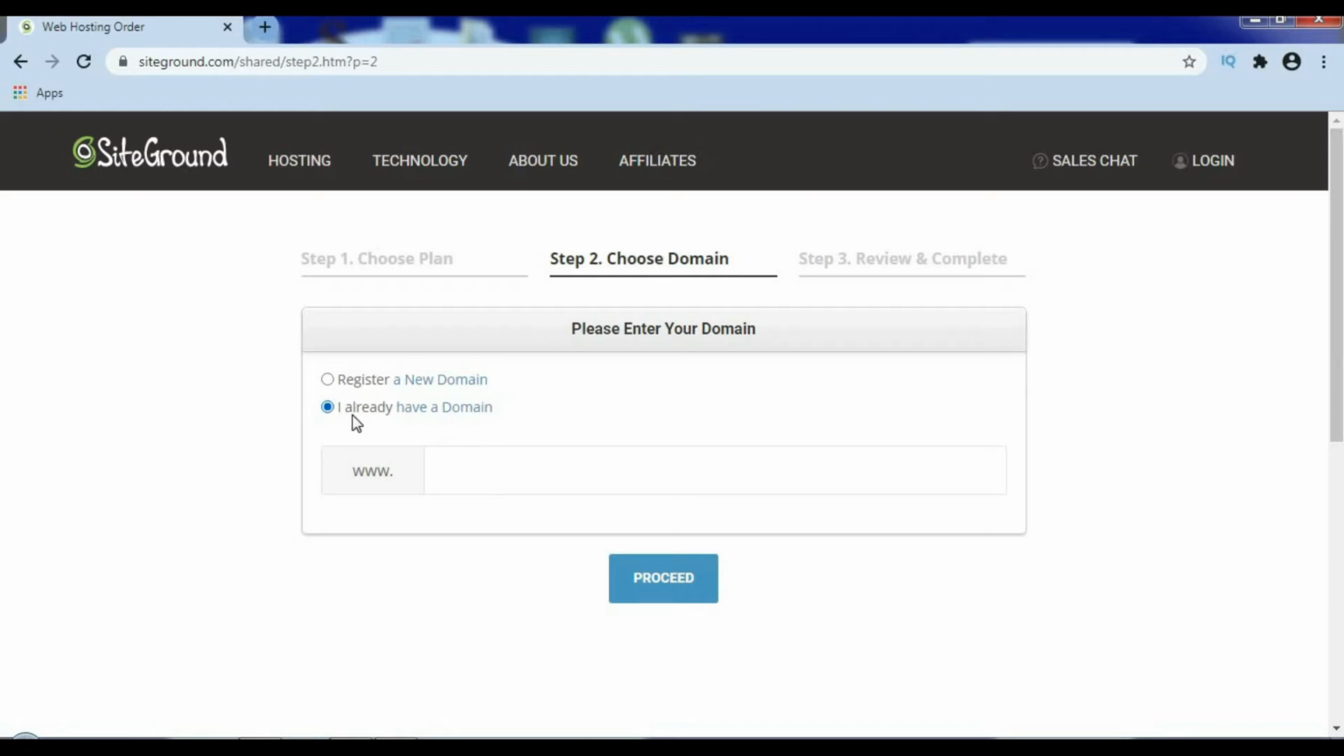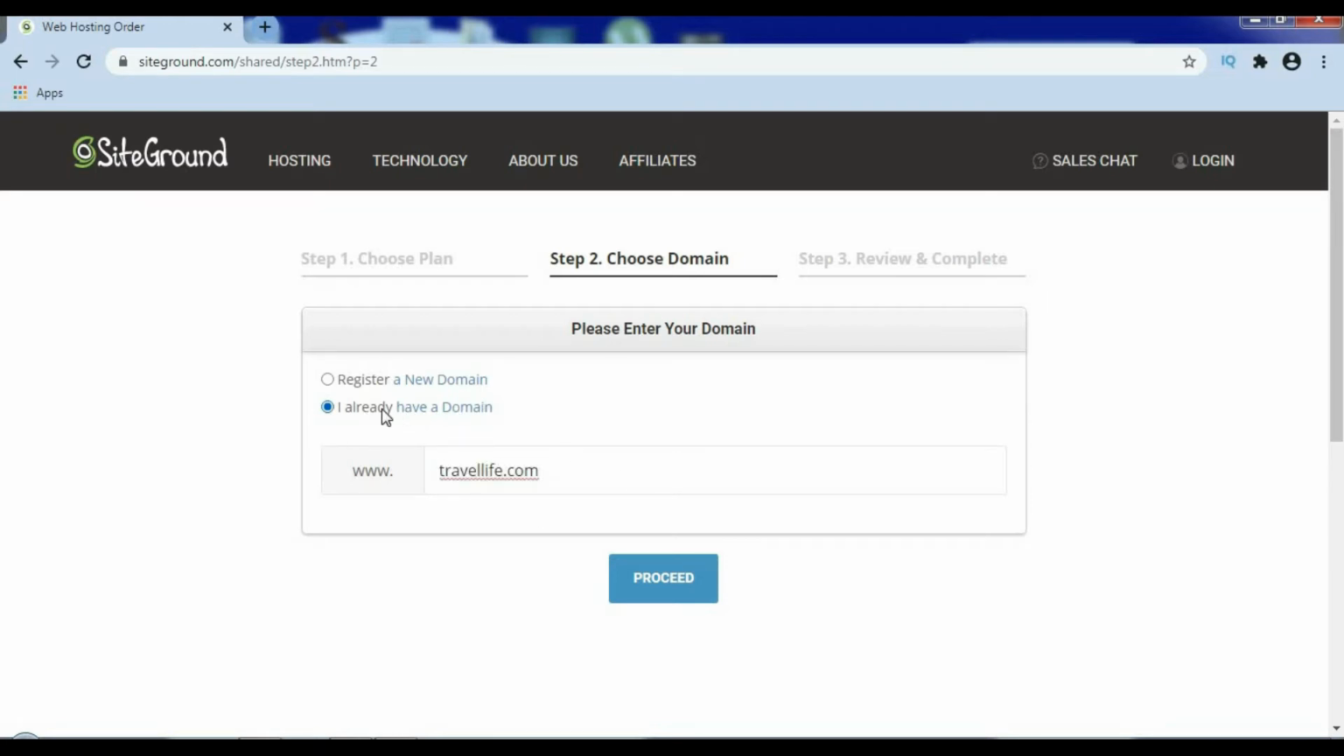But what I will do, I will choose a second option and go to your GoDaddy website and just copy that domain and paste over here. But what I will do, I will just type randomly just to show you how to purchase hosting from SiteGround. So I will just type randomly.